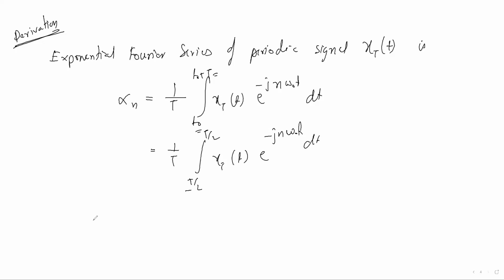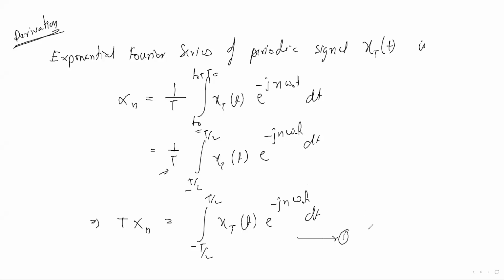So this T, take it to the right side. I have taken this T to the left hand side. So T into x of n equals integration from minus T by 2 to T by 2 of x of t e to the power minus j n omega naught t dt. Take this as equation one. So we can write like that.